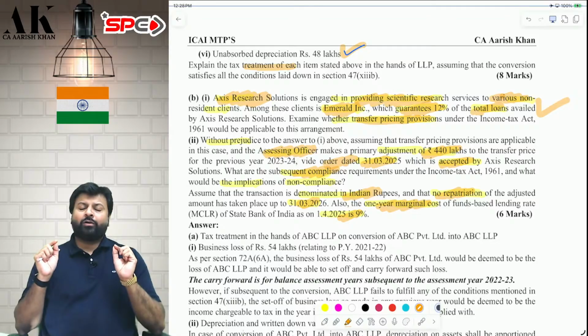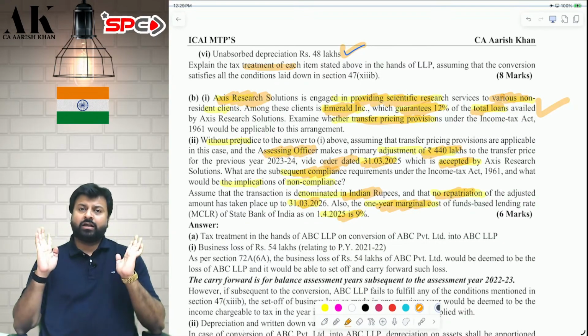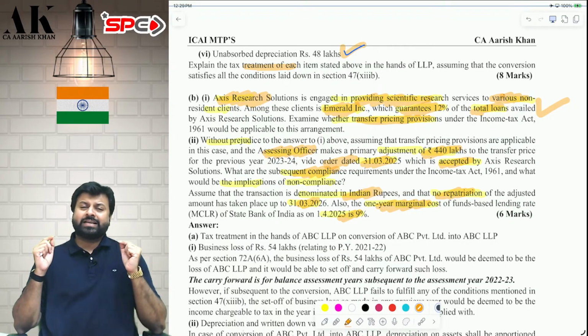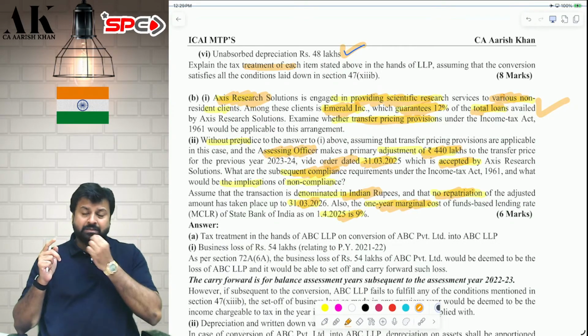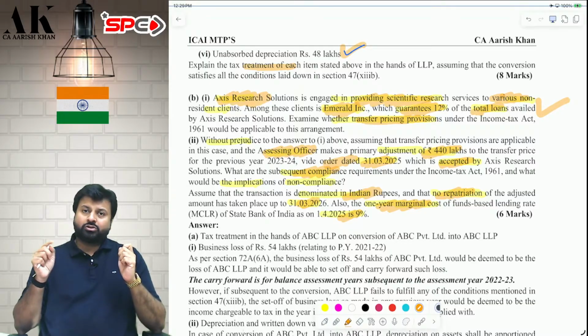Because the AO has passed an order on 31st of March 2025, the assessee should bring back the money to India, repatriate the money to India within 90 days from the date of order. If the money is not repatriated to India within 90 days from date of order, then secondary adjustment will apply. Because the transaction is denominated in rupees, therefore the secondary adjustment will be also in rupees.